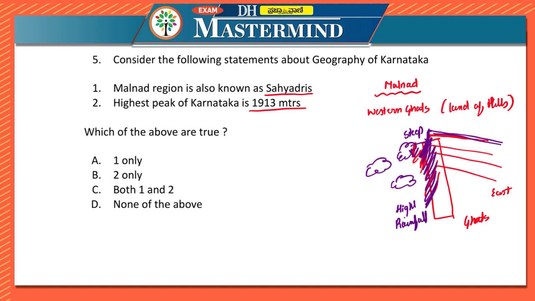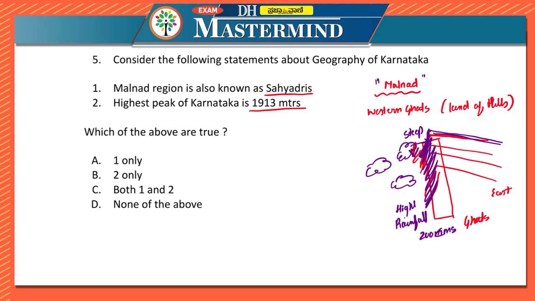They cause heavy rainfall, around 200 centimeters. So Malnad region, you call it as the region of highest rainfall, especially in Karnataka.